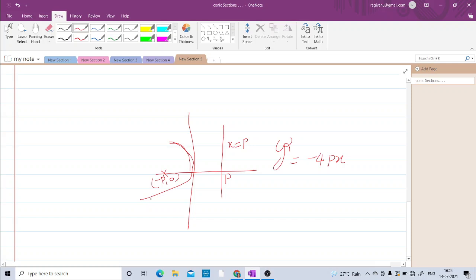And the third parabola is y square equal to 4px. Focus at (p, 0). Directrix is x equal to minus p. And the last parabola is y square equal to minus 4px. Focus at (minus p, 0). Directrix is x equal to p.